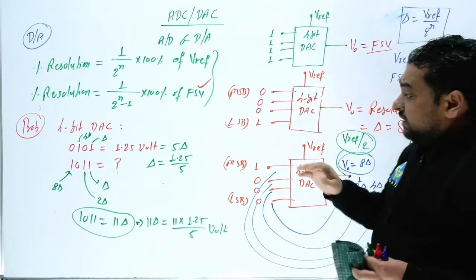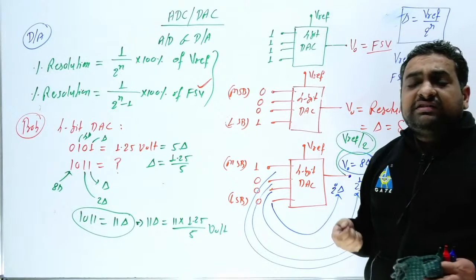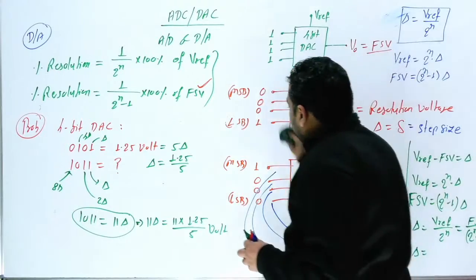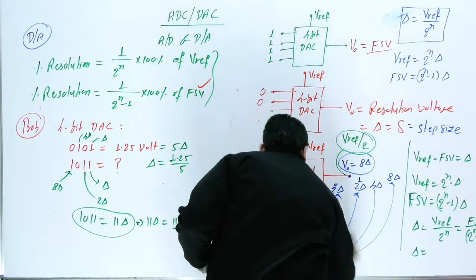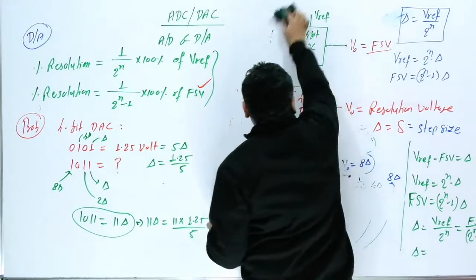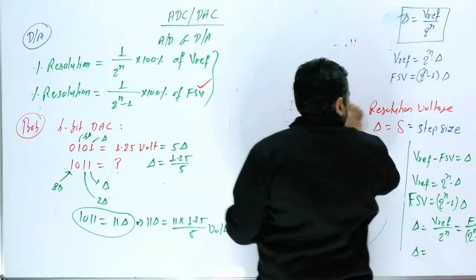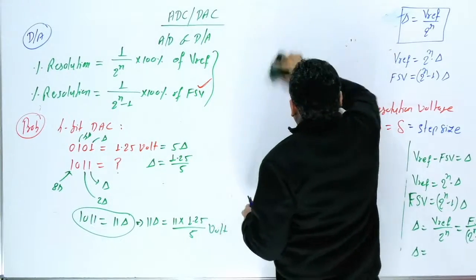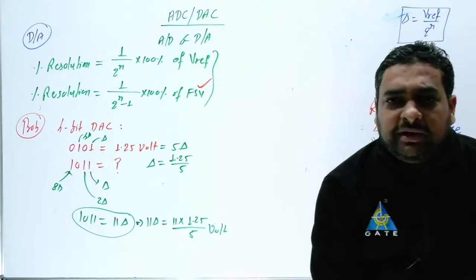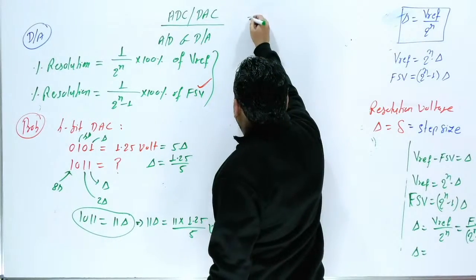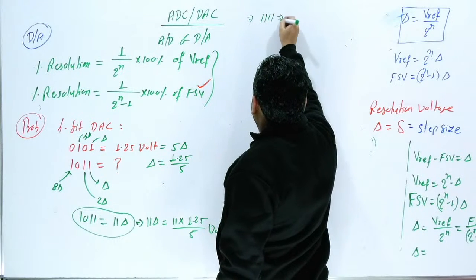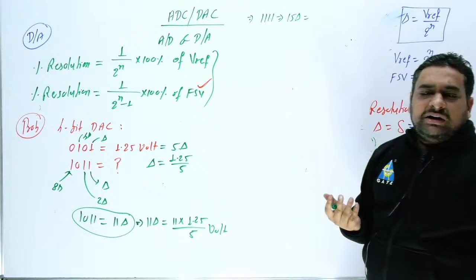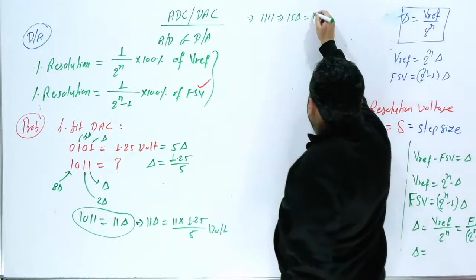Now this is a 4-bit DAC. If the examiner asks what is V reference and what is FSV, you can go with your basic formulas. The number of bits is given. For 1111, the output is 15 del, which is the full scale voltage.